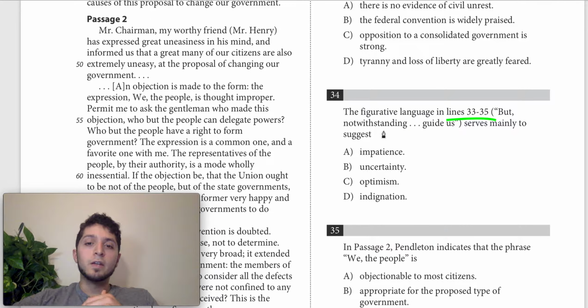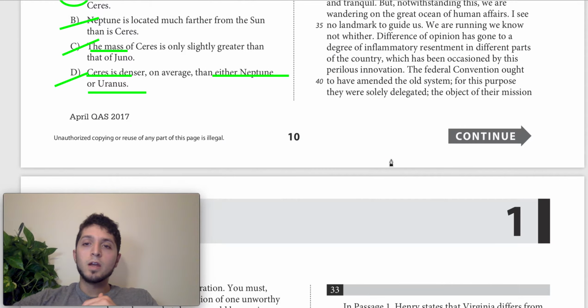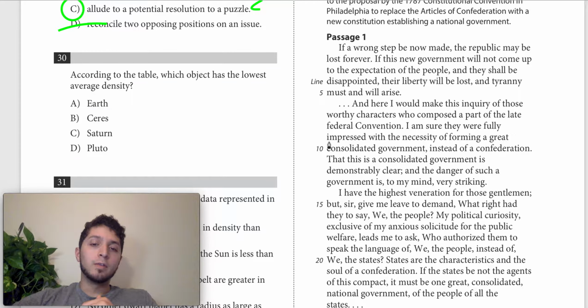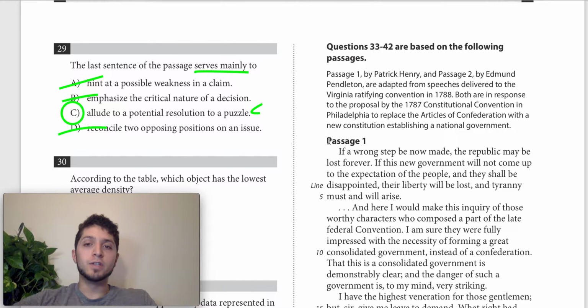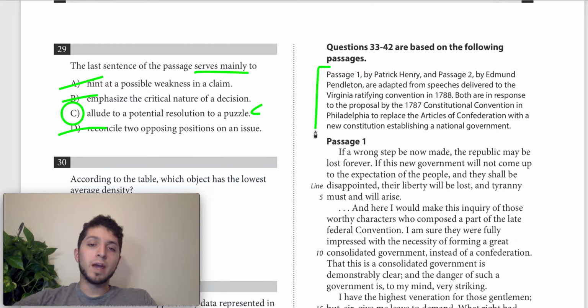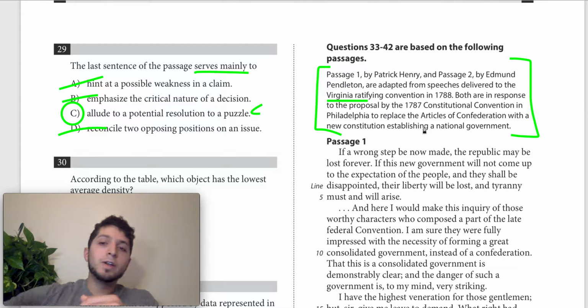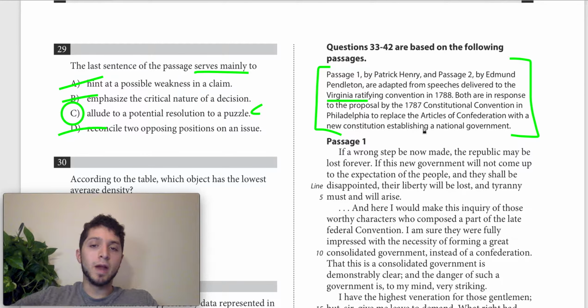The second thing that we can do is, if we're scanning through the passage and we can't find Virginia, we might end up looking back at this blurb, the subtitle for this passage, and what we notice is that Virginia is mentioned in this subtitle here. It says that passage 1, the speech given by Patrick Henry, is delivered to the Virginia Ratifying Convention in 1788. So what this tells us is that the speech of passage 1 is given in Virginia.